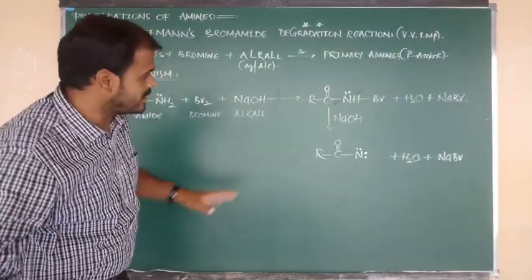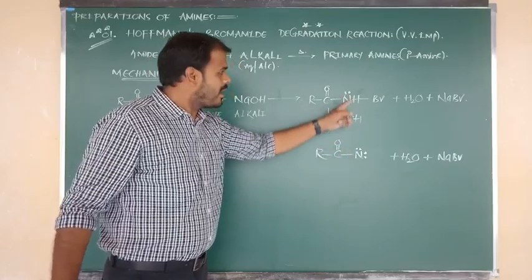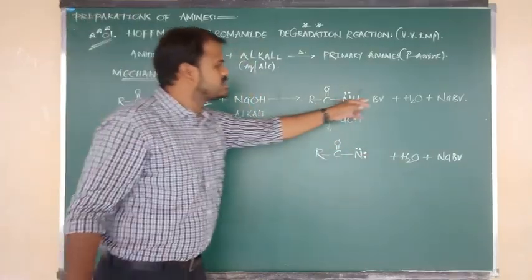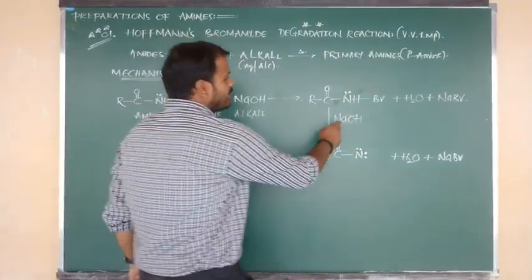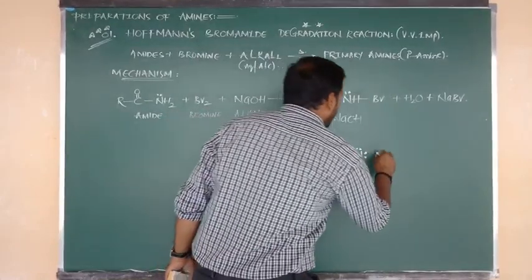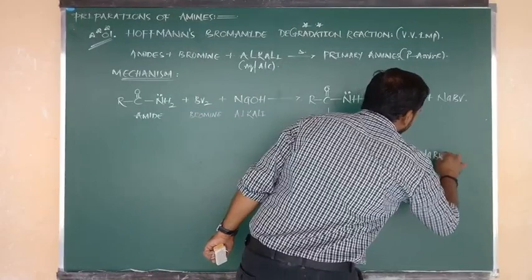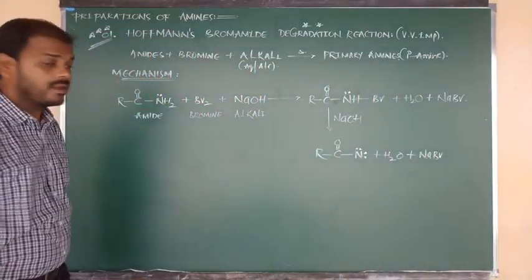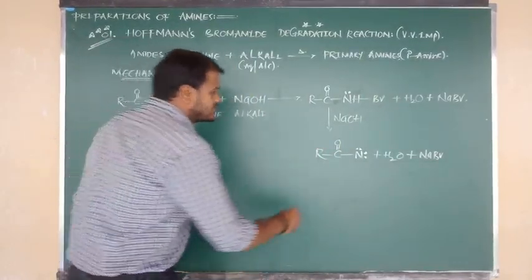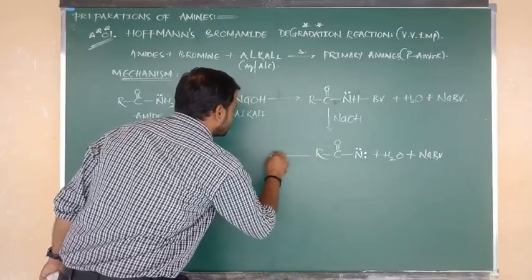So R bonded to C double bond O, C double bond O bonded to N. After loss of H plus, nitrogen will get another lone pair, and it loses Br also. Na plus Br is removed in the form of NaBr. H plus combines with OH and is removed in the form of a water molecule. The byproduct is also the same, NaBr. And this is also your intermediate compound. But this is an unstable form, and it undergoes a rearrangement process.